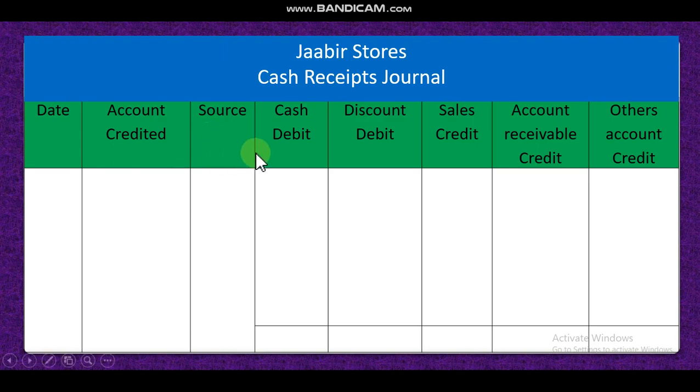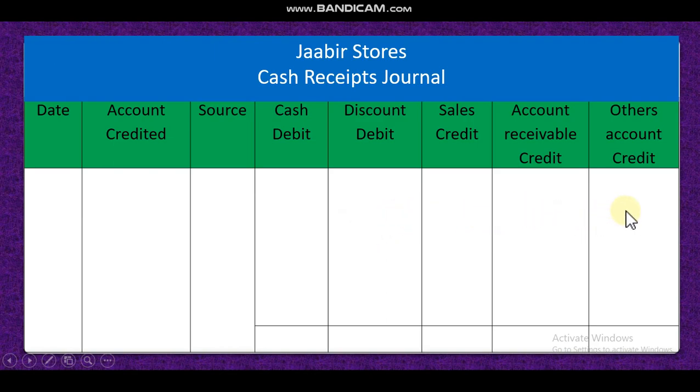Then cash account debit, that means you sold goods in cash, so cash money increases, cash account debit, and sales account credit. You will write the money here, in the cash column and the sales column. Dear student, then when account receivable is credited, that means when you receive money from account receivable, at that time the account receivable account will be credited, and again cash account debited. And if there is any discount, then you will record it in the discount account.